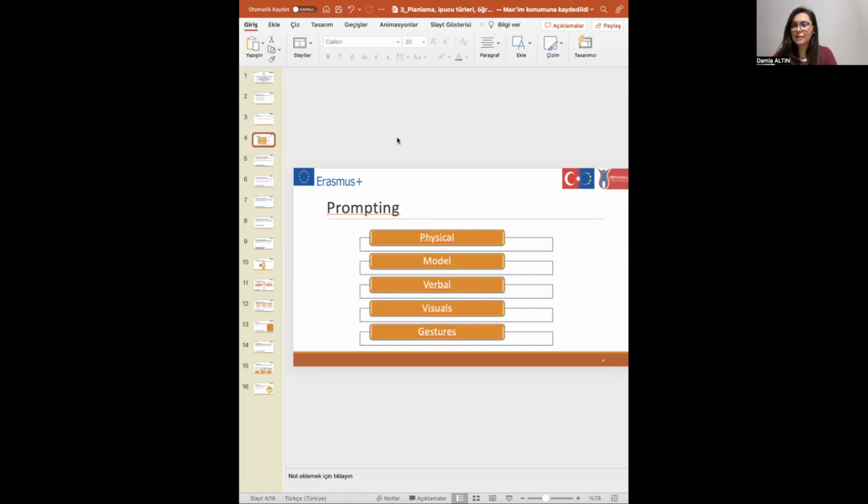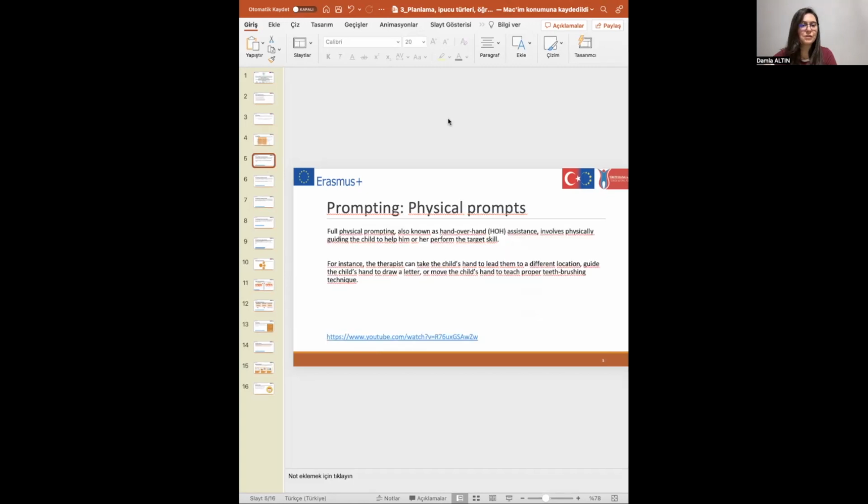Let's see the types of prompting. Physical prompts, model prompts, verbal prompts, visuals, and gestures. Let's start with physical prompts. Physical prompts involve physically guiding the child to help him or her perform the target skill. For instance, the therapist or teacher can take the child's hand to lead them to a different location, guide the child's hand to draw a letter, or move the child's hand to teach proper teeth brushing technique.